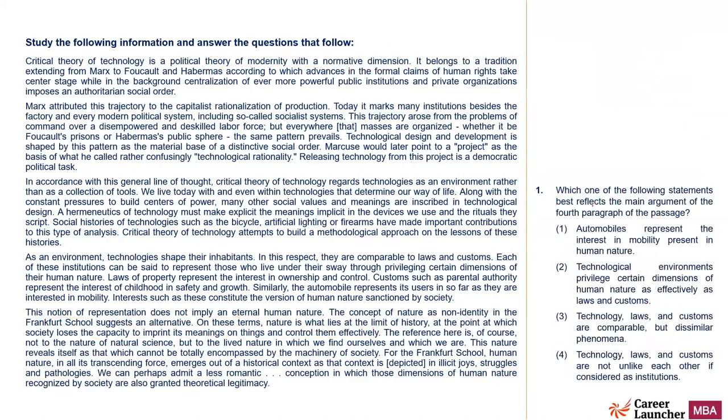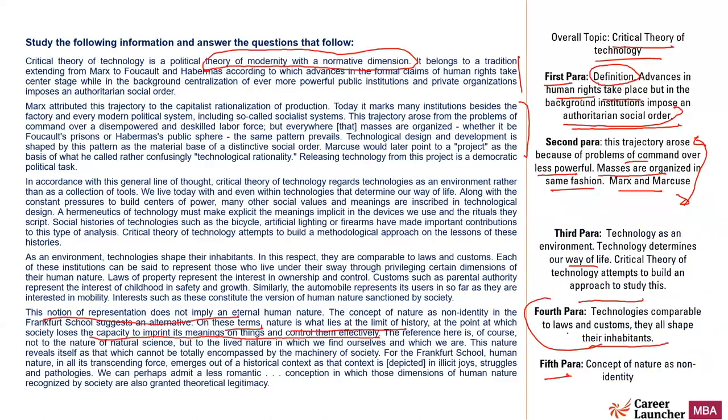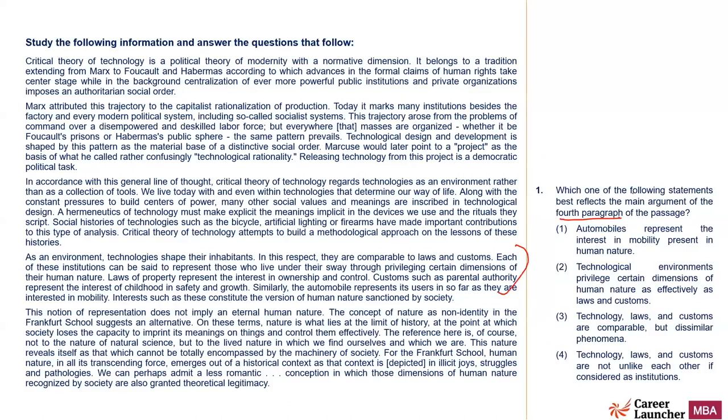Which one of the following statements best reflects the main argument of the fourth paragraph? So the fourth paragraph is this one. We have identified it already. Technology is comparable to law and custom, they all shape their inhabitants. Let us see. Automobiles represent the interest in mobility present in human nature. Not at all. Technological environments privilege certain dimensions of human nature as effectively as law and custom. Good choice.